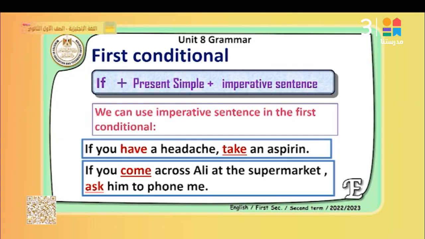Another sentence: if you come across Ali at the supermarket, ask him. Again, here we use the imperative, or order. Ask him to phone me. So again, when the verb after if is present simple, we can use the imperative. It means that we order someone, or we ask someone, or we request someone to do something. Take an aspirin, or ask him to phone me.